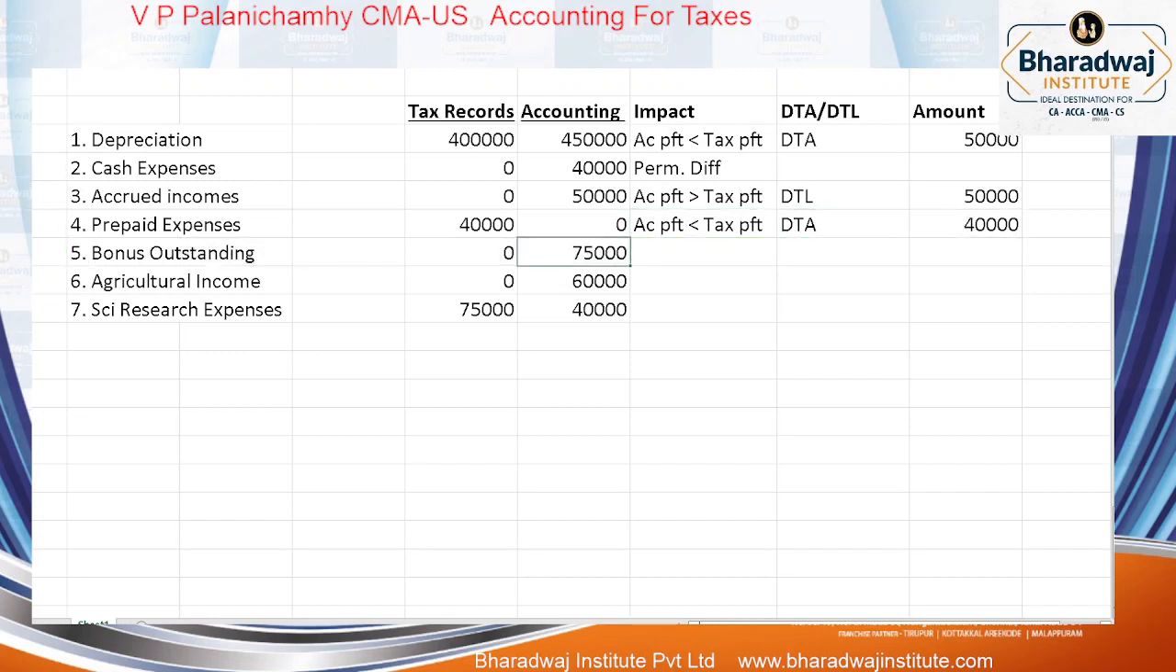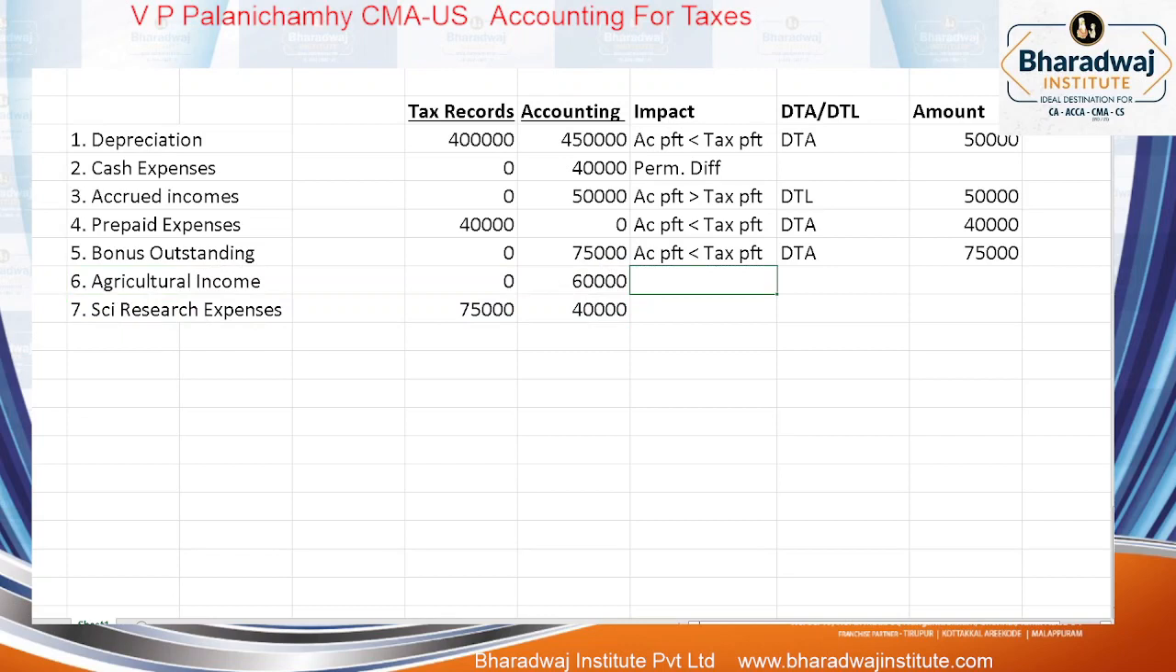Bonus outstanding. We have charged it in accounting, but not in tax. Outstanding bonus we will add, right? This will result in accounting profit less than which profit? Less than tax profit. It causes what? Deferred tax asset. What is the amount? 75,000.